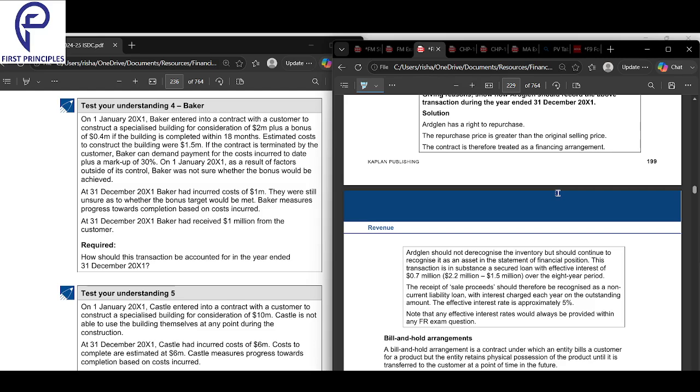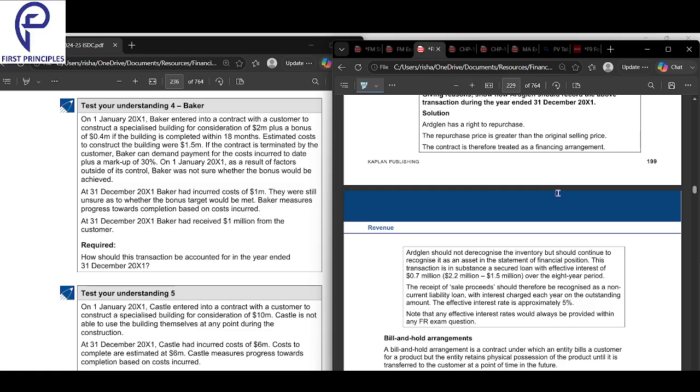The sale proceeds of 1.5 should be recognized as a non-current liability, as a loan, with an interest charge on the outstanding amount. The effective interest is 5%. Note that any effective rate would always be provided within any FR exam question, so you will be getting the effective rate, no doubt.